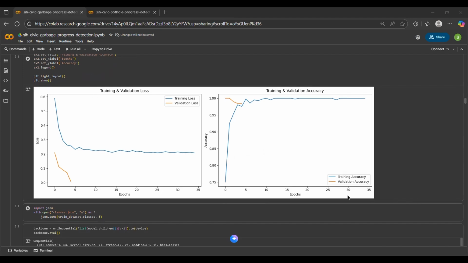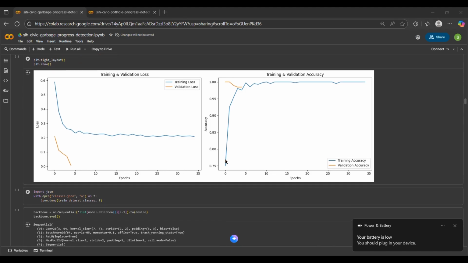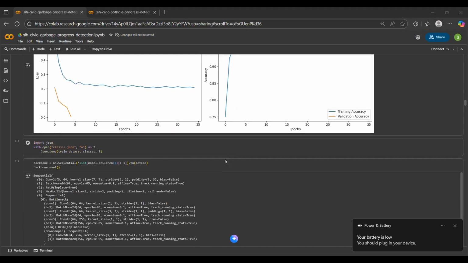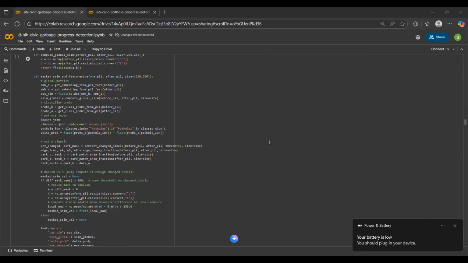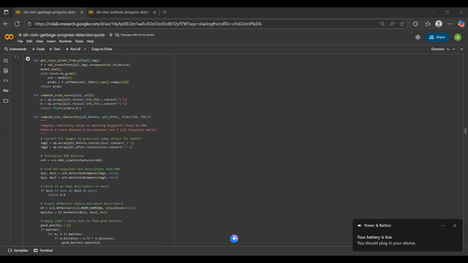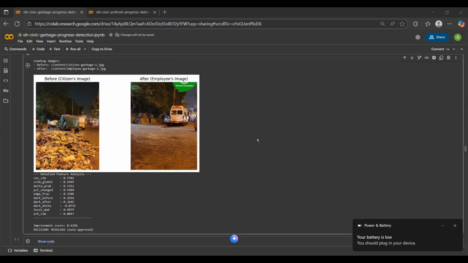So as you can see, it has had early dropout because it reached the optimal accuracy to prevent overfitting. And as you can see over here, we have written all of the functions to actually detect the progress. So we have uploaded two images. One is full of garbage, the other is not.